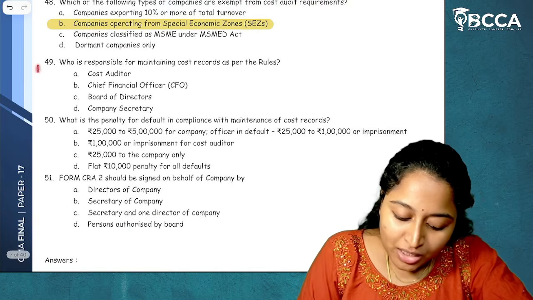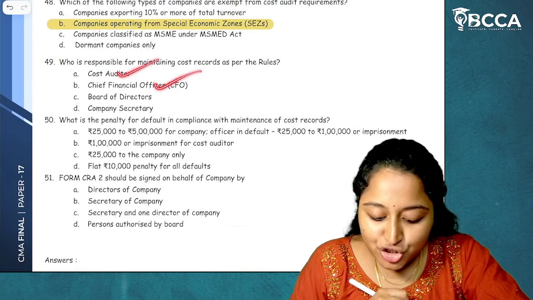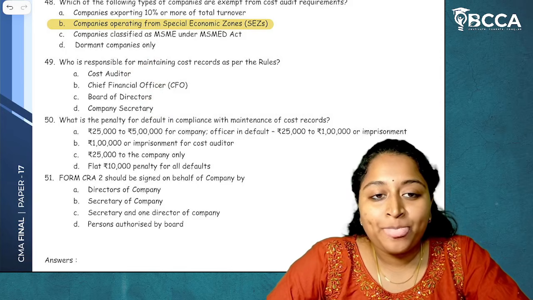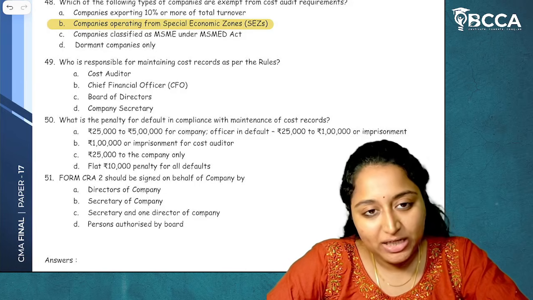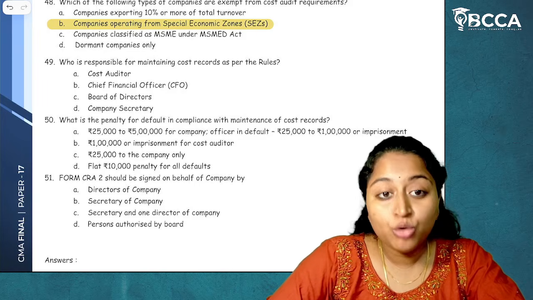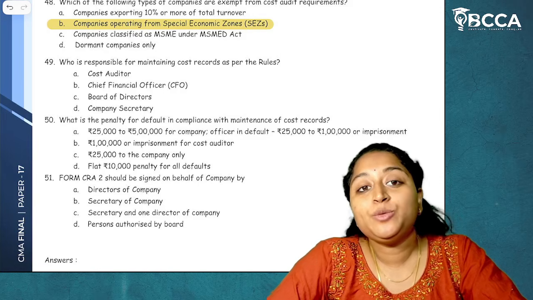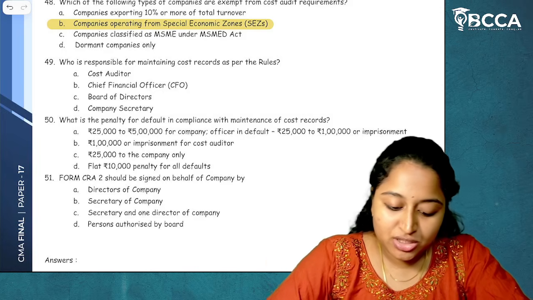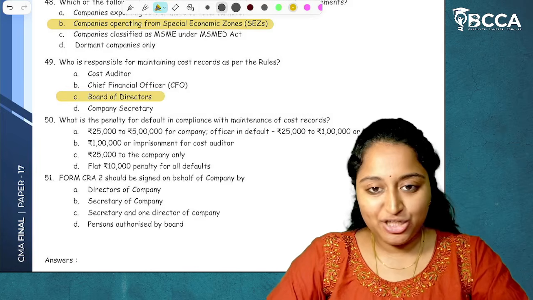Then, 49. Who is responsible for maintaining cost records as per rules? Cost auditor, chief financial officer, board of directors or company secretary. Now, actually the cost records have to be maintained by the management of the company. Now, who will come under the management? Cost auditors? No. Chief financial officer? No. Board of directors? Yes. Company secretary? No. Among the given options, who will be considered to be the management? So, the cost records have to be maintained by the board of directors. Option C is the best option. If management is given, you have to underline management. I hope it is clear.